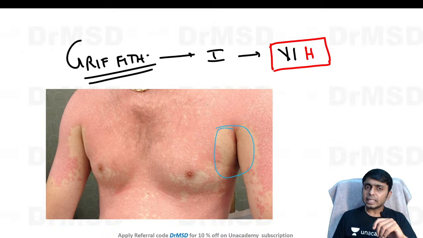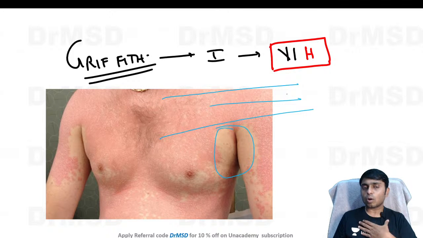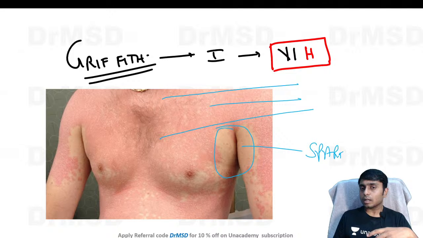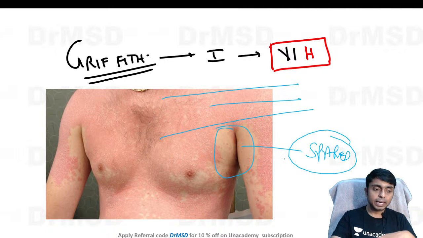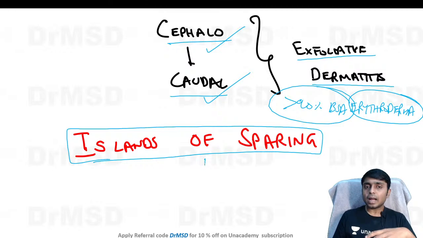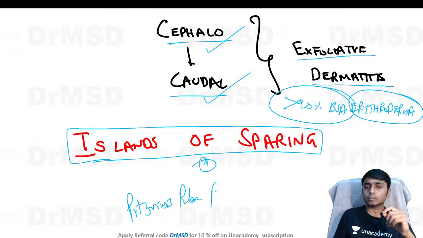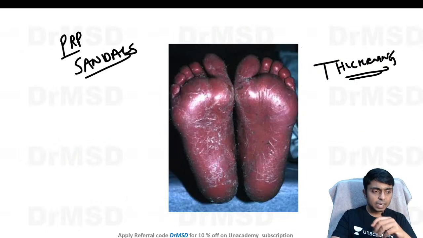These sites you are able to see are all erythematous, that is the almost entire chest, the upper parts of the arms, lateral parts of the arms, and also the upper parts of the abdomen. All of these have erythematous follicle oriented papules, but this area, the axillary part, is spared and is appearing absolutely white. These are called islands of sparing, and they are very characteristic of pityriasis rubra pilaris.